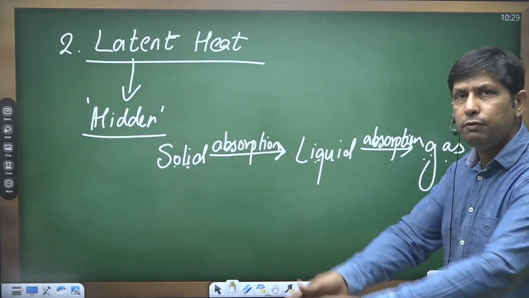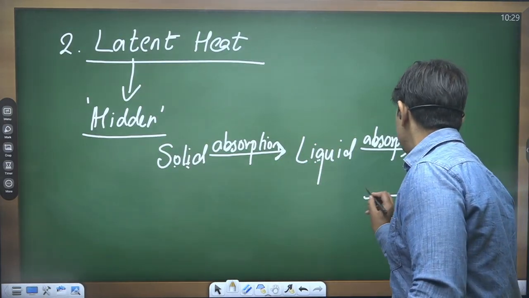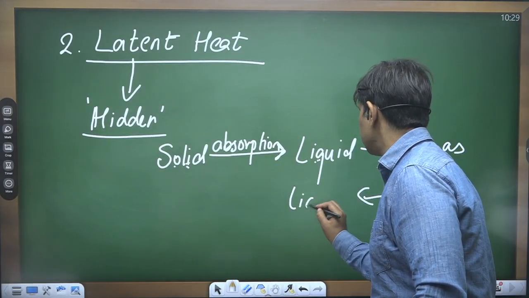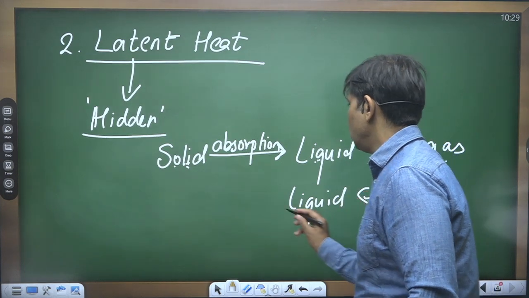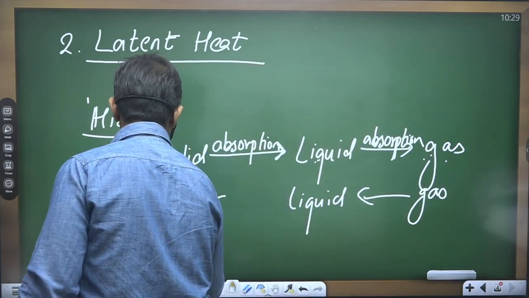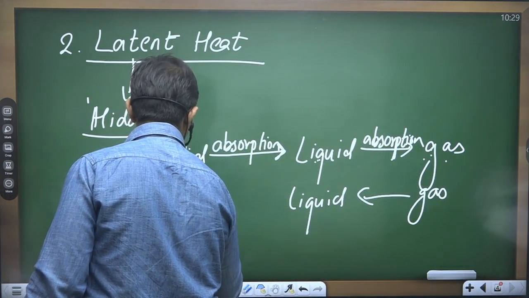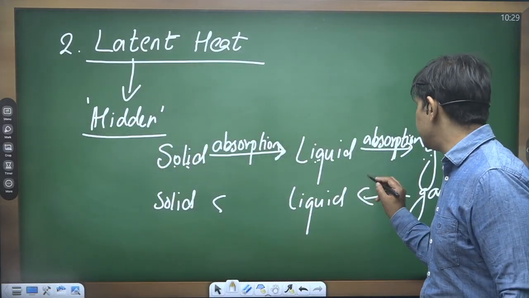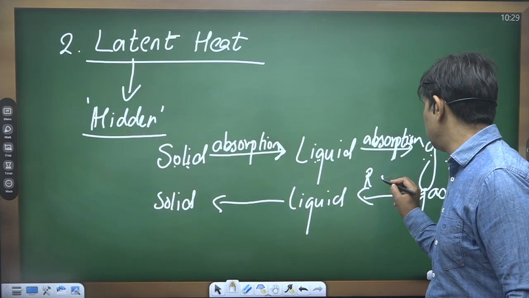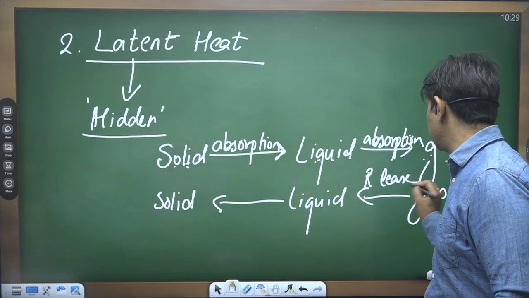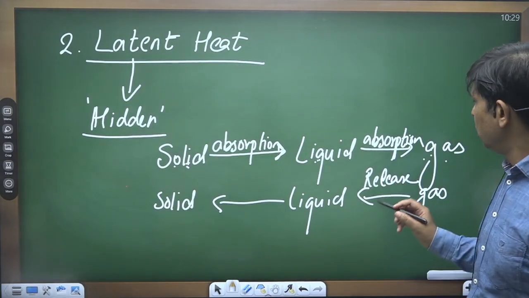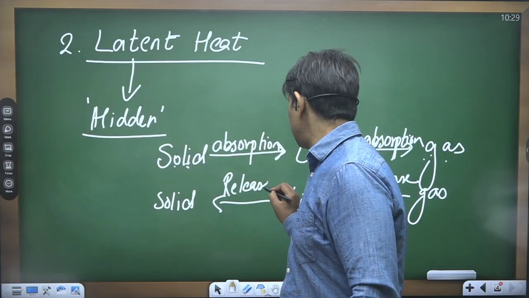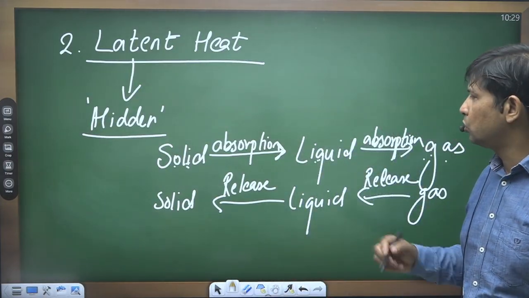But if you go in the reverse direction, from gas to liquid, or from liquid to solid, in this case the same heat gets released. So there also we have release of heat during the change of state from liquid to solid.